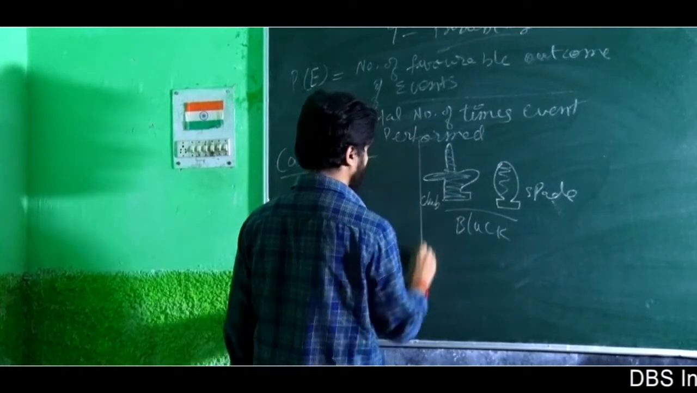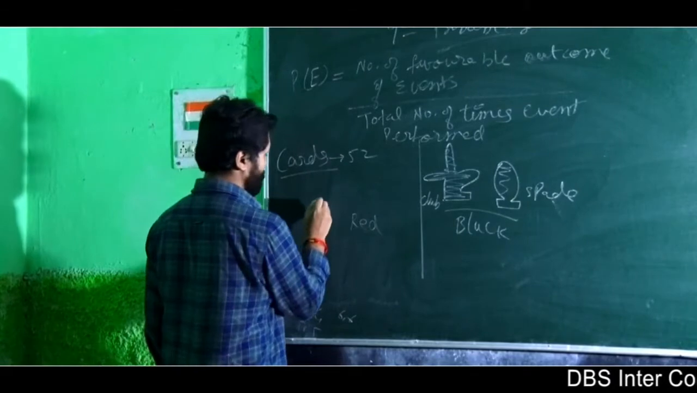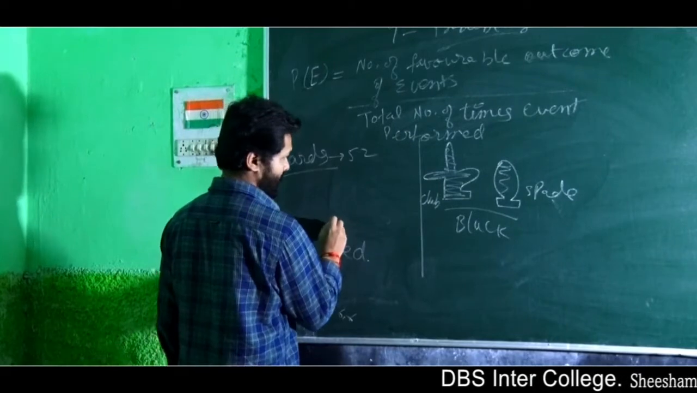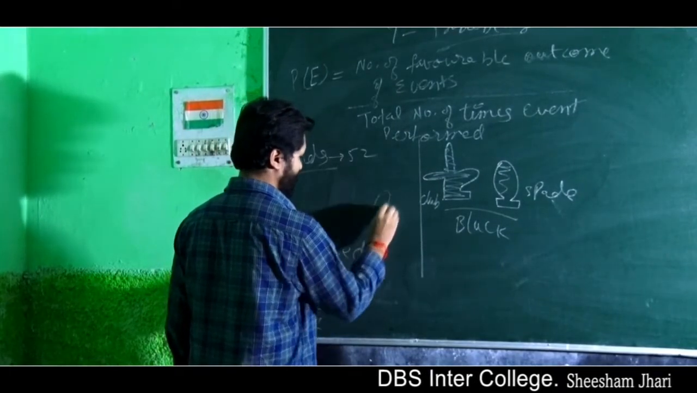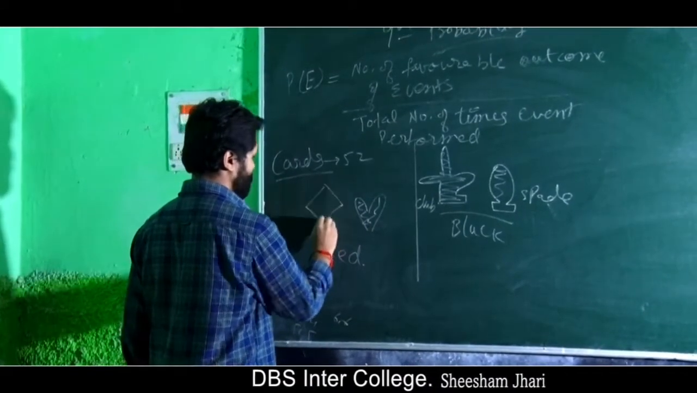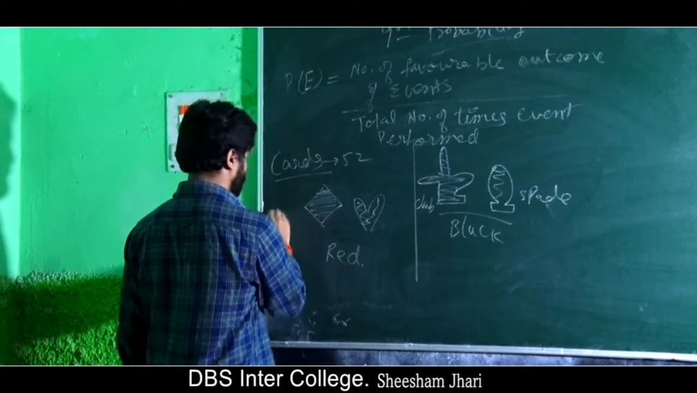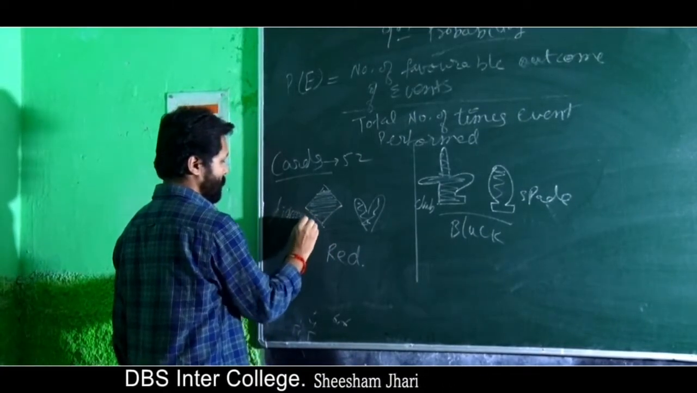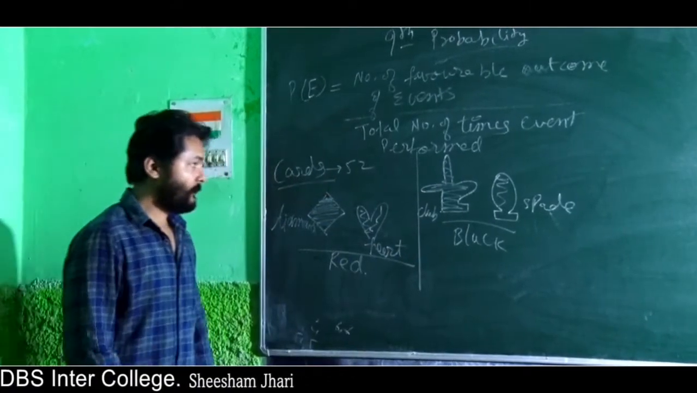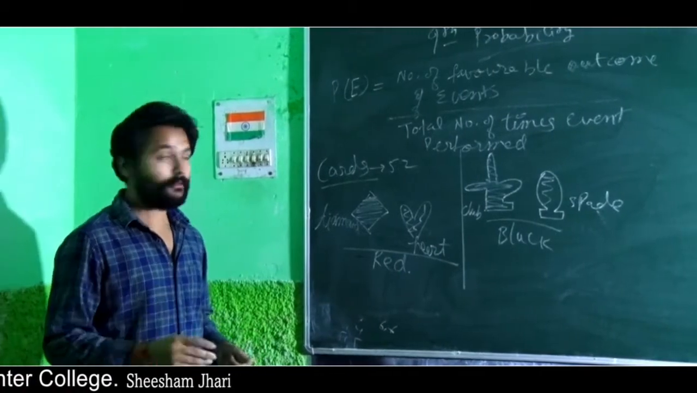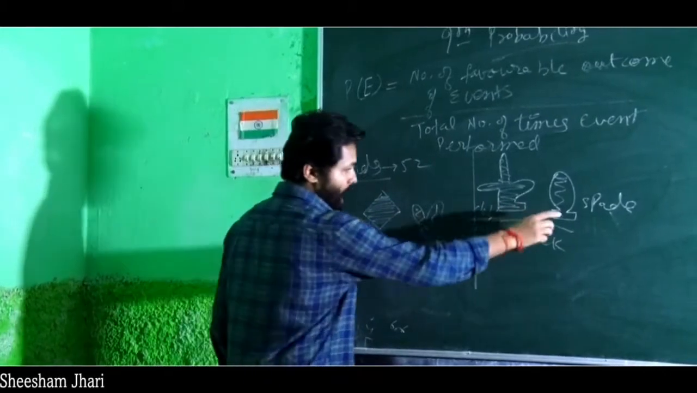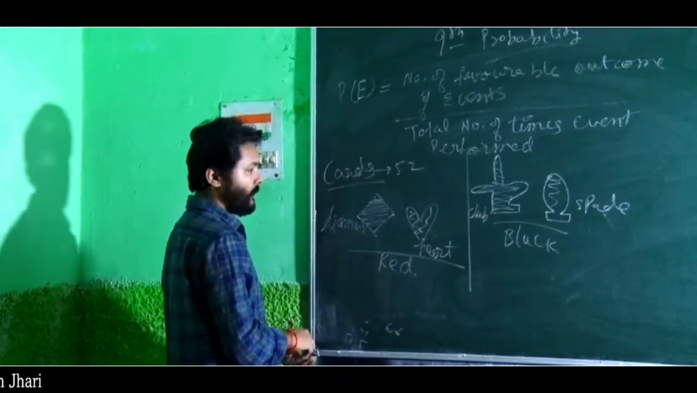This is black card. Now for red card, one is heart and the other one is diamond. This is called diamond, this is called heart. So in cards there are 4 types of suits: diamond, heart, club and spade. Club and spade are black color cards, diamond and heart are red color cards.